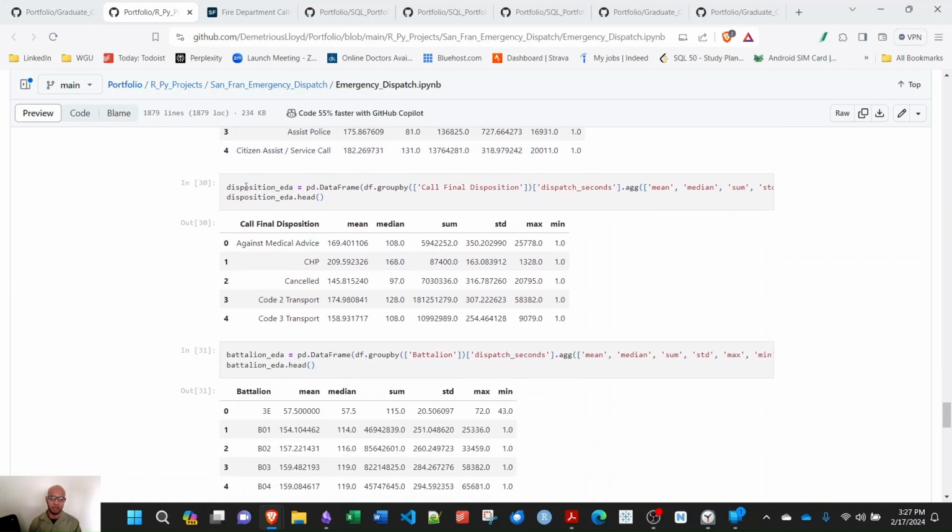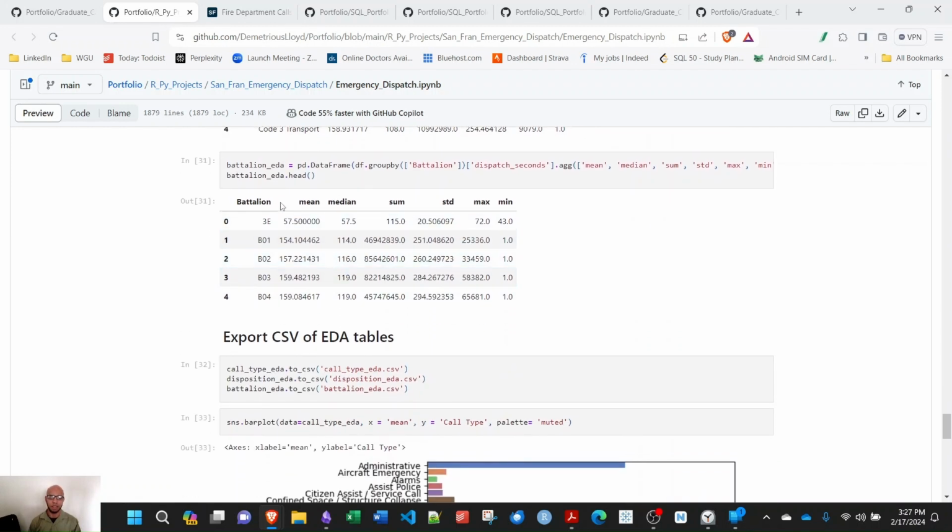Did the same thing here for the call final disposition. Here you have the same exploratory data, mean, median, sum, standard deviation, max, min. Did it again for the battalion. Only look at the head of the data frame here. You can see the battalion numbers. Looks like they're already in order-ish.